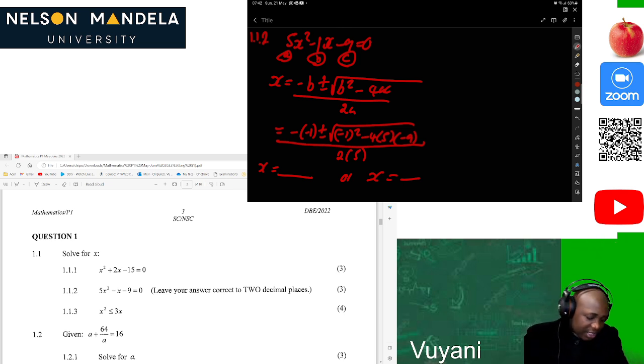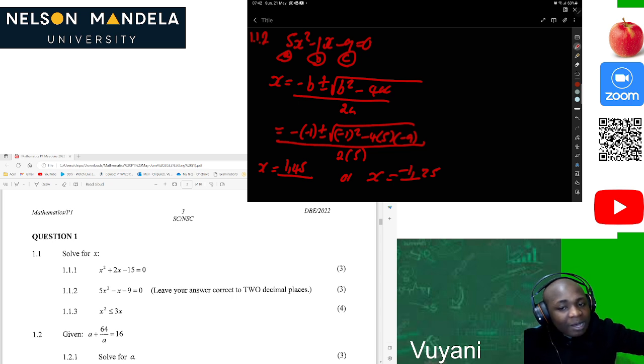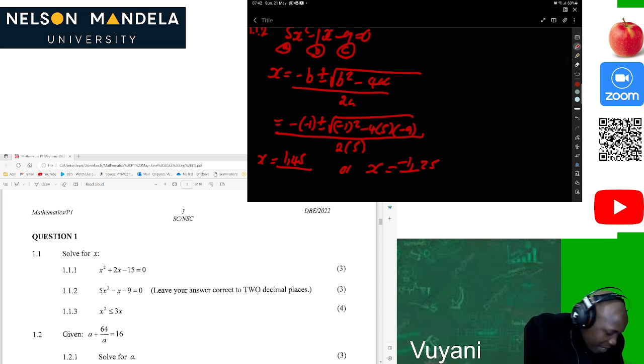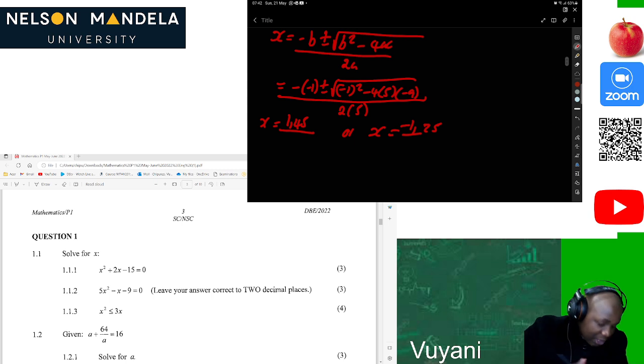So when we punch it in here, our first x value is 1.45, or we get x is equal to negative 1.25. Then after that, you are done. You have all the 4 marks in the bag. We are rushing, we have something to do. Great. Now, after that, you are done and you get your full marks.